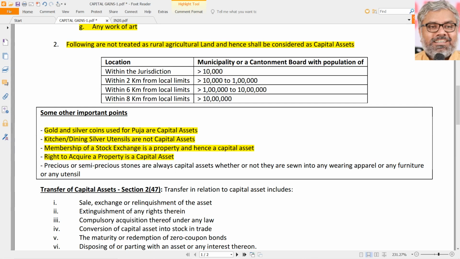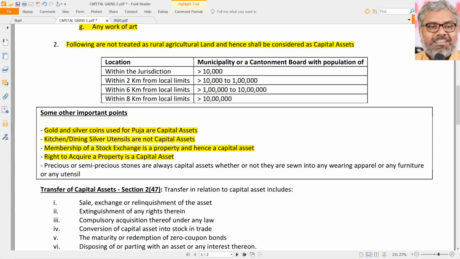So the point is that the right to acquire a property is also a capital asset. Can they sell that piece of paper? A lot of farmers actually already sold that piece of paper, which was a right to acquire a property. So the developed land, which is not yet available, which might be available in future, is already sold before it is even actually allotted to the farmers. It's a different story. If they sold it, that is not a taxable item because of an exemption given separately by another section. We will come to that later.